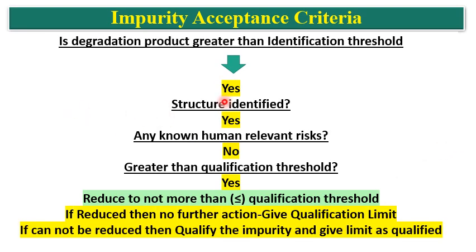In simple meaning, we have to test whether the degradation product is above the identification level or above the qualification level. If it is above the qualification level, we have to qualify. Otherwise, the qualification threshold will be crossed.